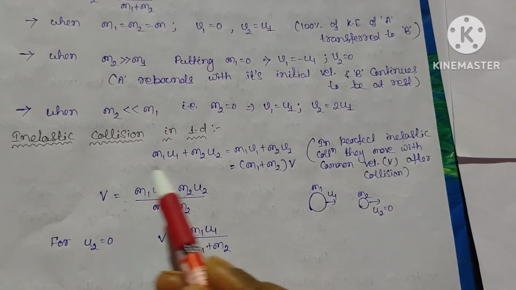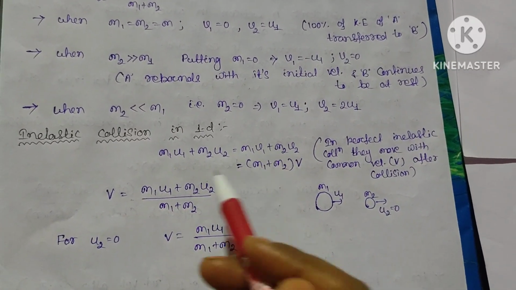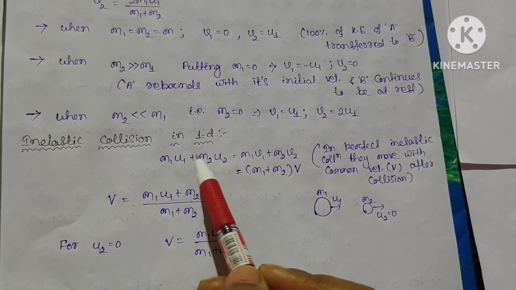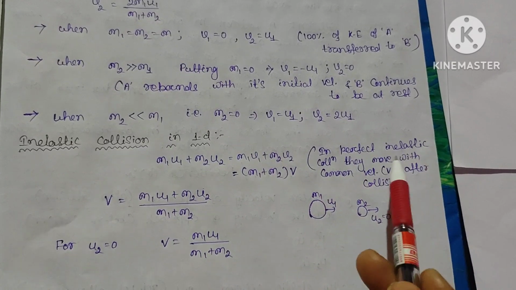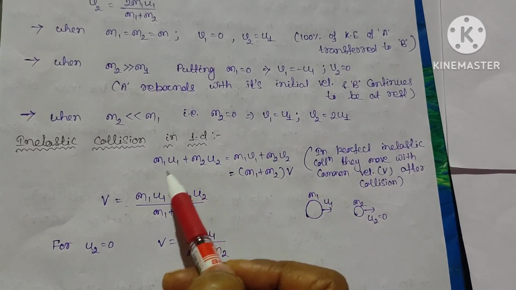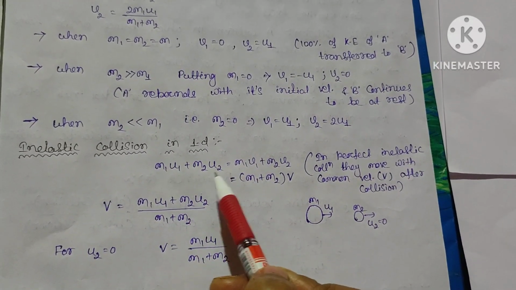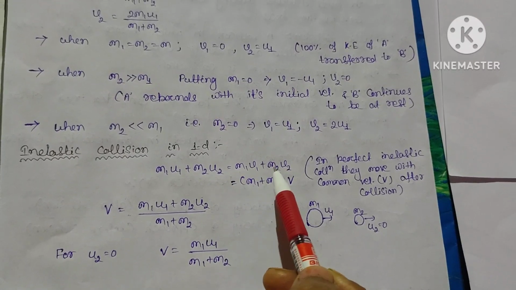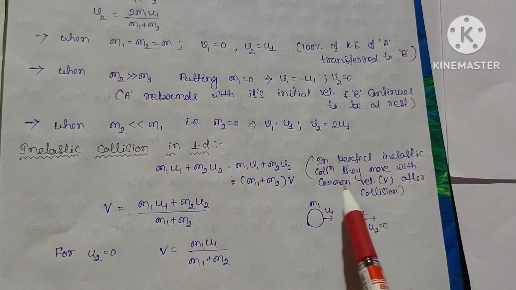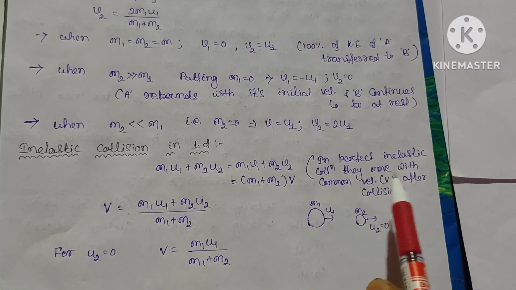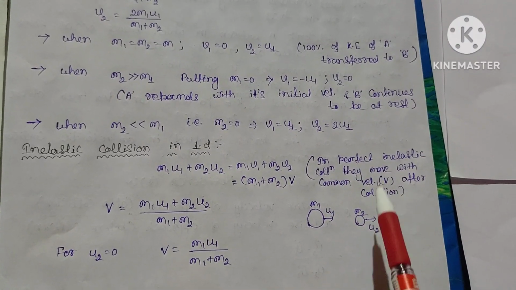Next comes inelastic collision in one dimension. Here also we consider that the linear momentum is conserved. In a perfectly inelastic collision, suppose m1 u1 plus m2 u2 is equal to m1 v1 plus m2 v2. Here we consider that the bodies move with a common velocity, say capital V, after collision.